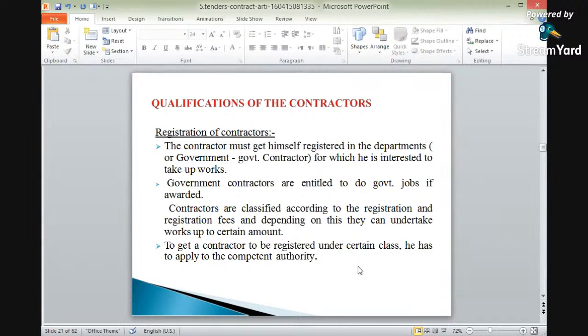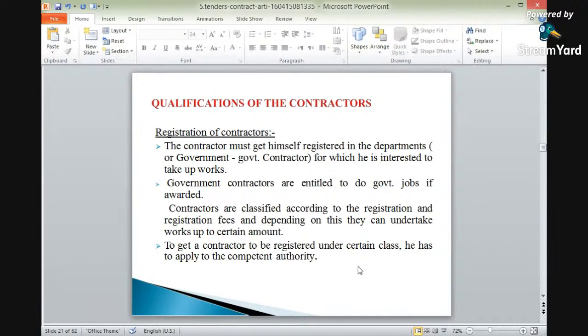Okay. Next, government contractors are entitled to do government jobs if awarded. If they are given the government job, they should do the jobs in the government departments also. Okay. Again, contractors are classified according to the registrations and registration fees, and depending on this they can undertake works up to a certain amount.